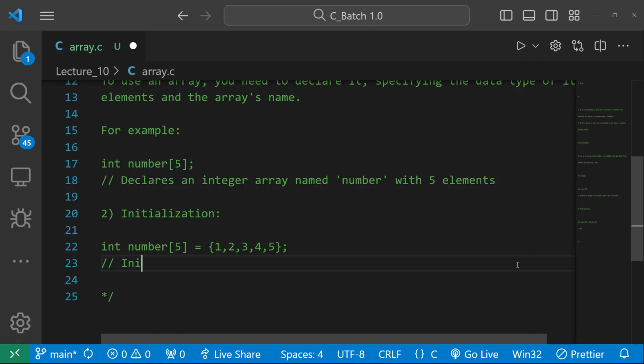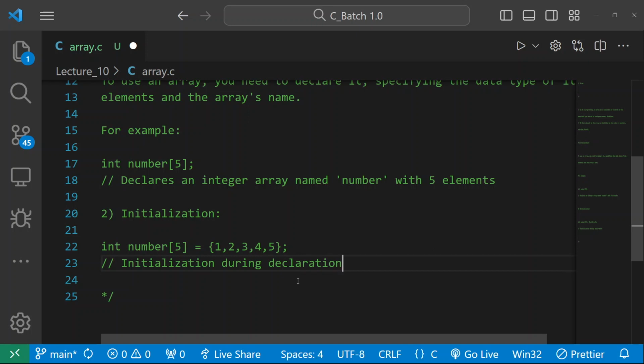I have initialized it. I have done the part of initialization during declaration. Okay, I have done both things. See this.